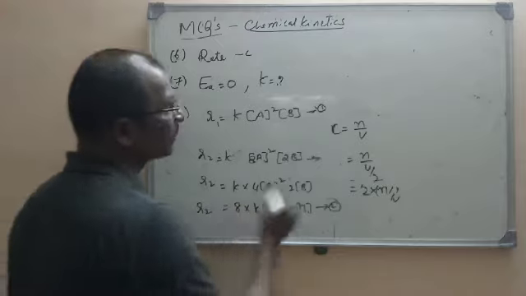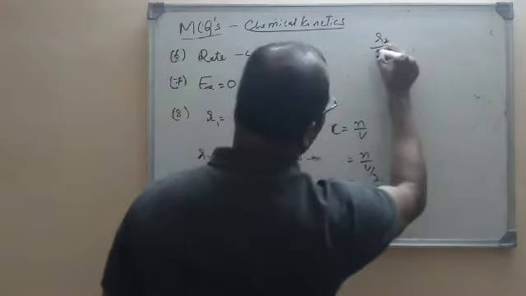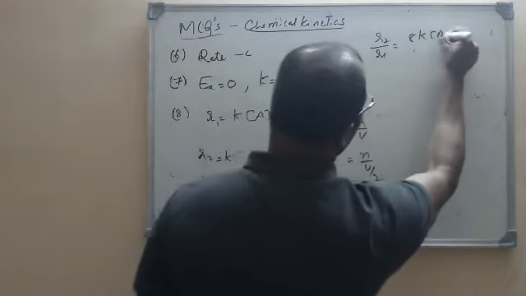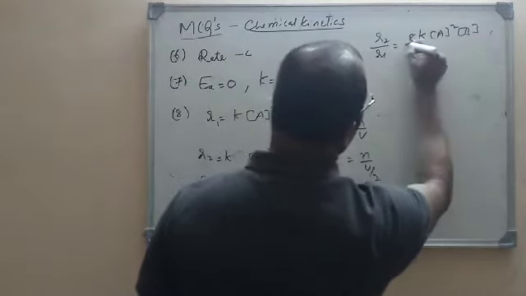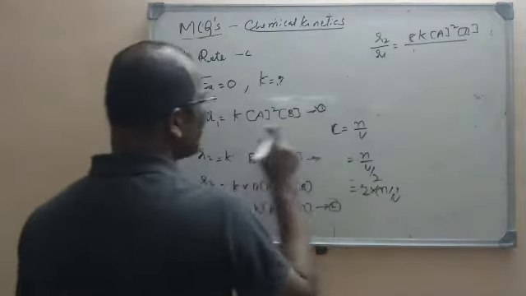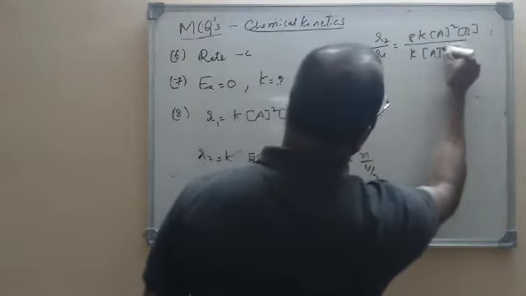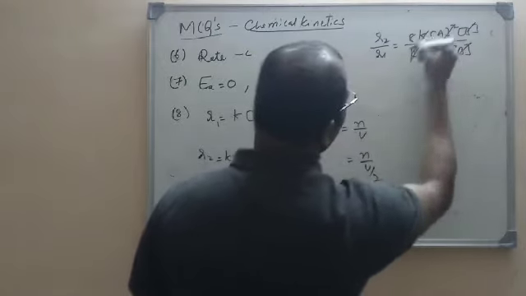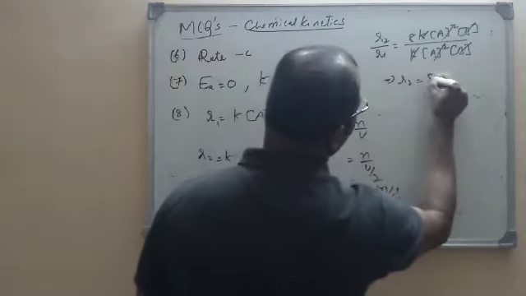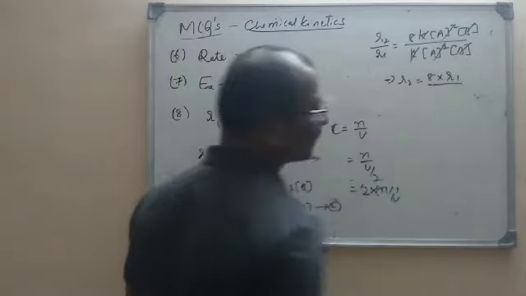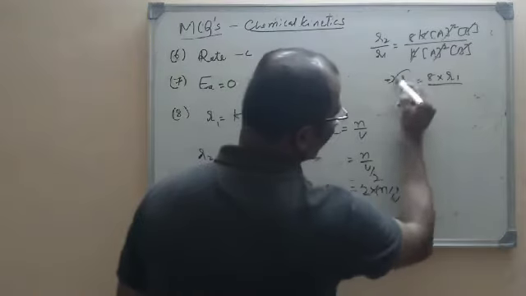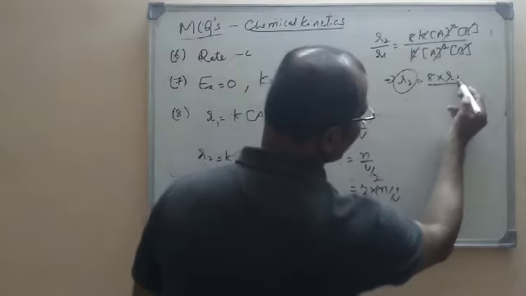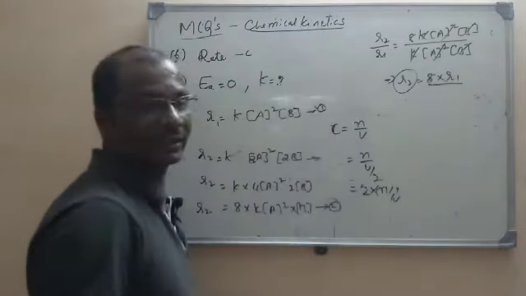Now if you divide R2 by R1, what are we getting? R2 is 8K into A power 2 into B power 1, by R1 which is equal to K into A power 2 into B. So here you can see these terms get cancelled. So that implies R2 is equal to 8 into R1. That means by reducing the volume to half of the initial volume, in this expression the rate is 8 times the initial rate.